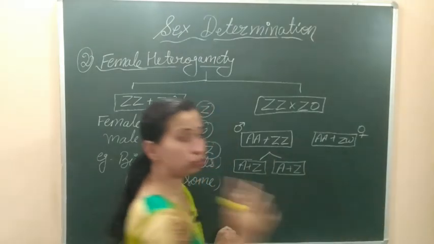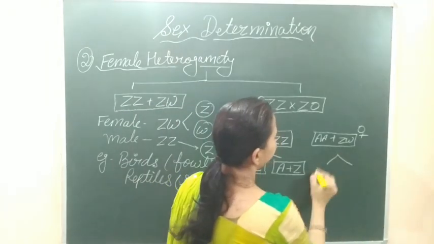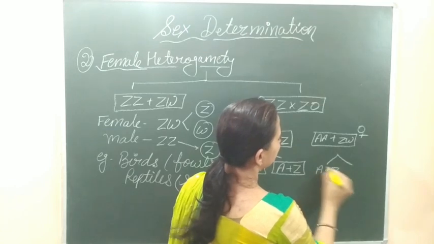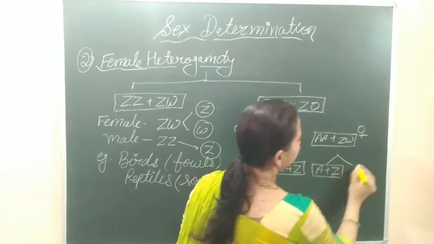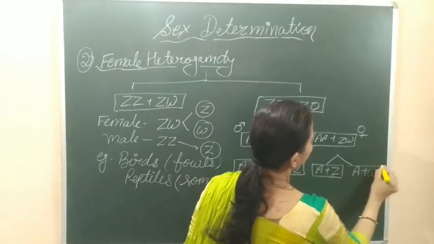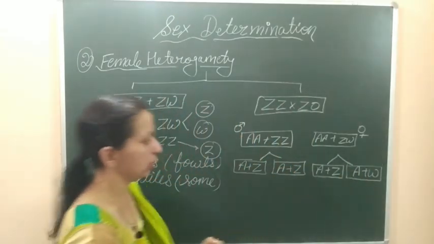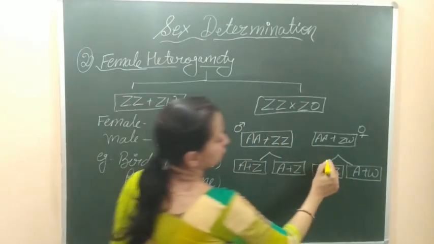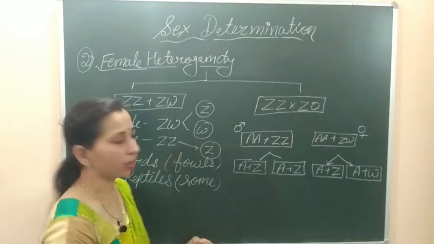But the female will form two types of gametes: 50% of the gametes will contain the Z chromosome and 50% will contain the W chromosome. That's why we can say that in female heterogamety, two types of gametes are formed.